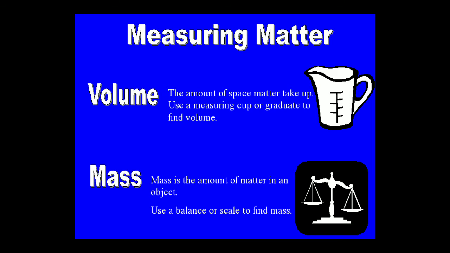Volume means the amount of space matter takes up. It can be expressed in milliliters, liters and microliters. Mass is the amount of matter in an object. It can be expressed in grams, milligrams and kilograms.